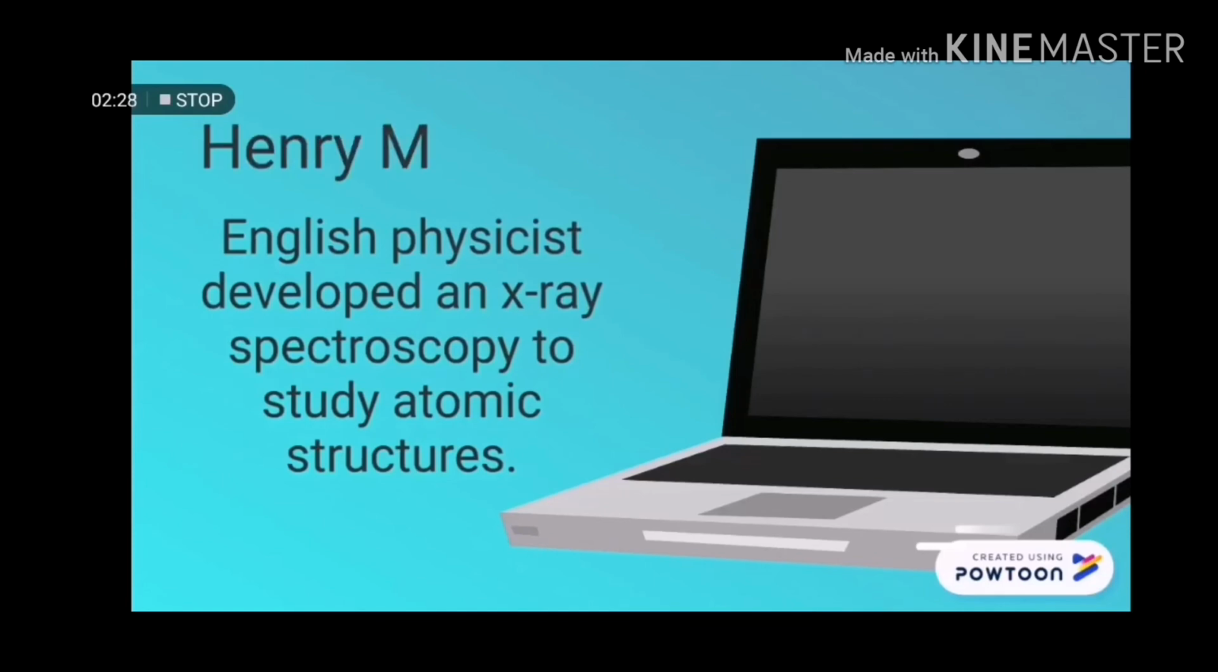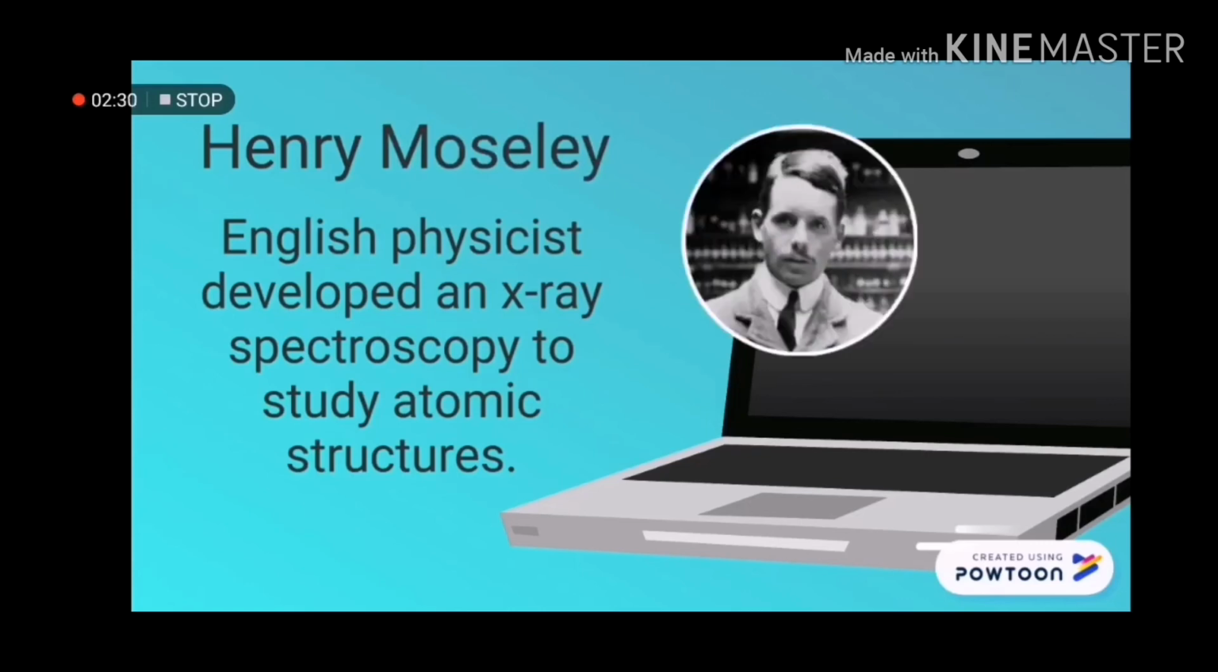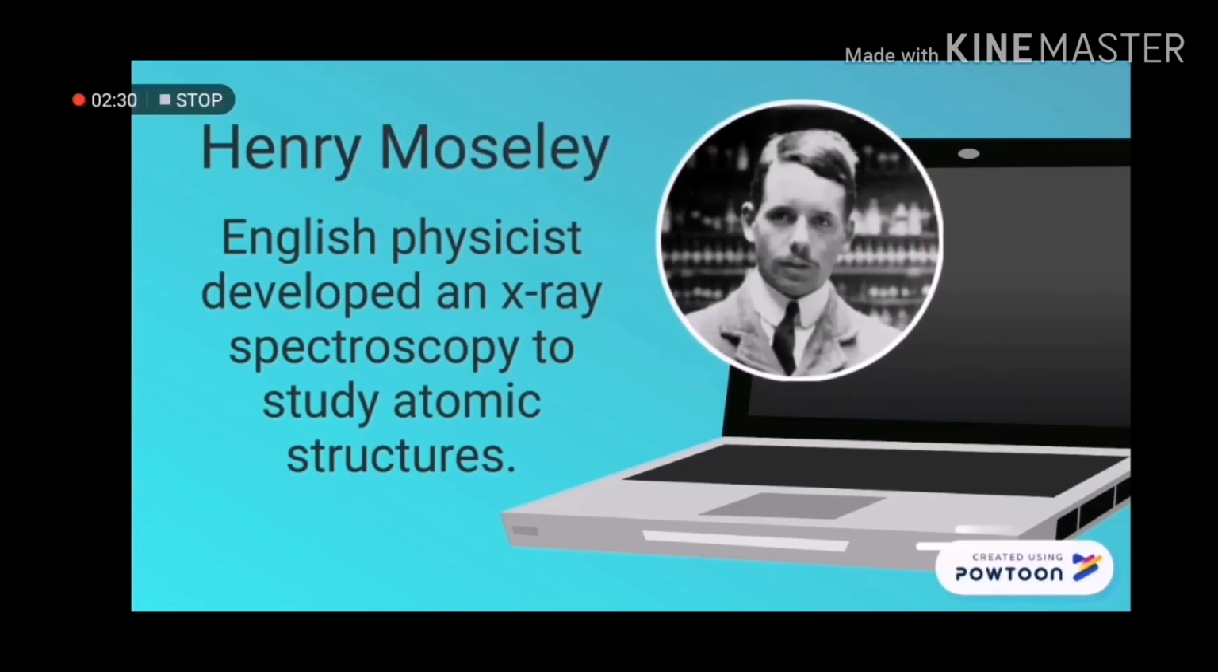In 1914, an English physicist named Henry Moseley developed X-ray spectroscopy to study atomic structures. He measured the wavelengths of multiple elements using the X-ray. His results showed that the ordering of the wavelengths and the ordering of the elements by atomic number corresponded.